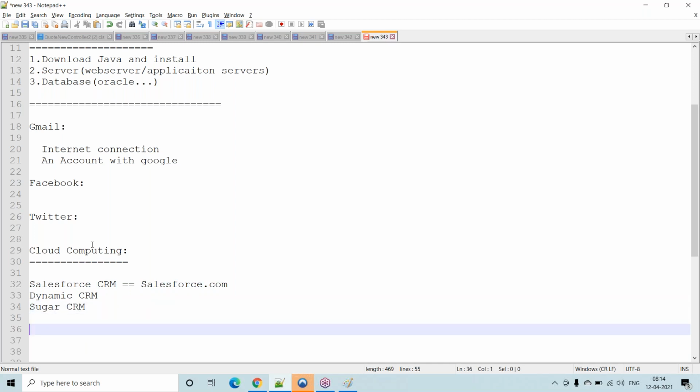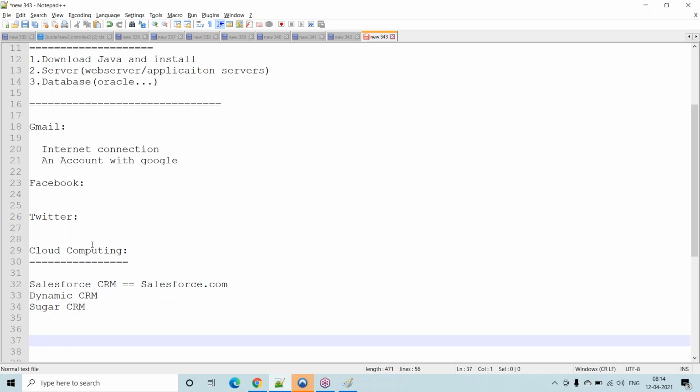and the next one is Dynamics CRM, and the next one is SugarCRM. All these three applications are developed based on one concept. That concept is nothing but cloud computing. What do you mean by cloud computing? No need to install any software. Wherever we go, you can access it. For that purpose, you need an account with that particular application.